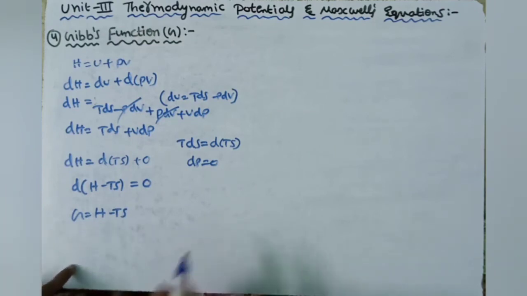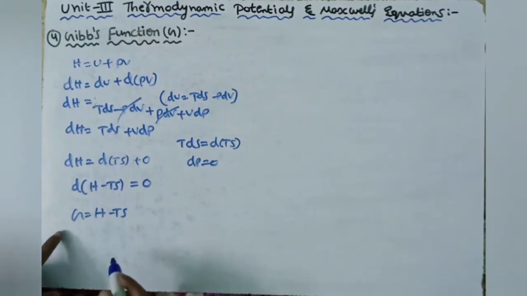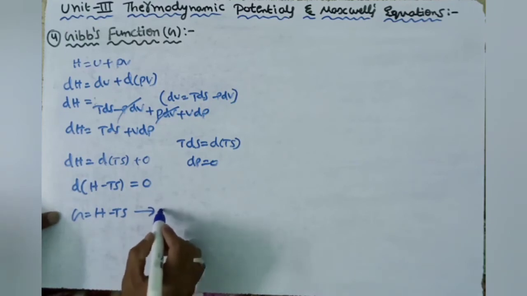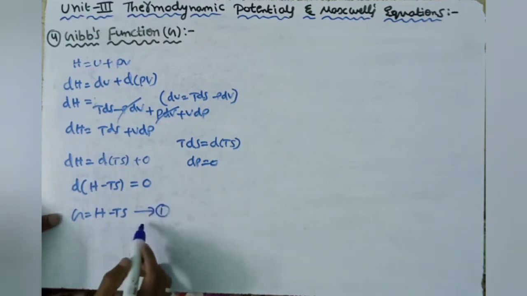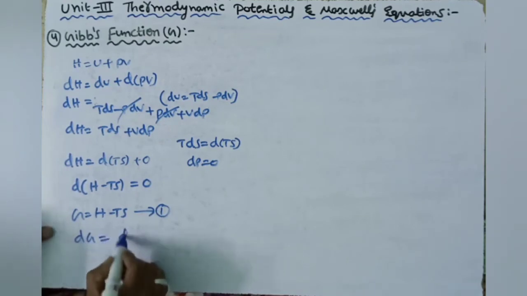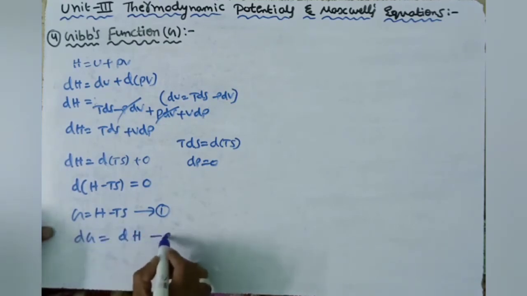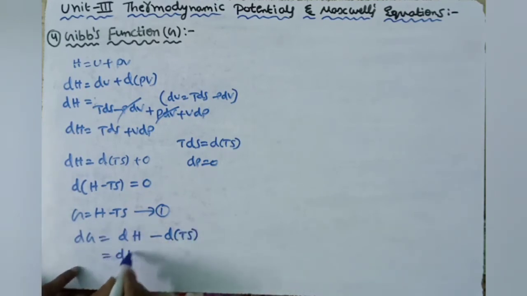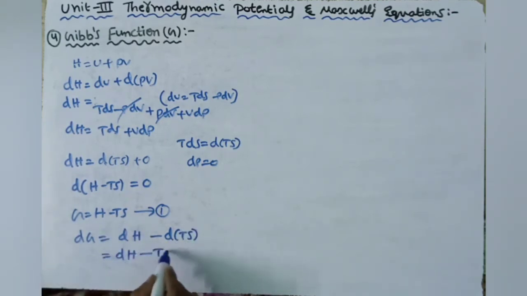Now we will go to the change in the Gibbs function. If an infinitesimal reversible process is done, then the change in the Gibbs function can be obtained by differentiating this equation: dG is equal to dH minus d(TS), which is TdS minus SdT.